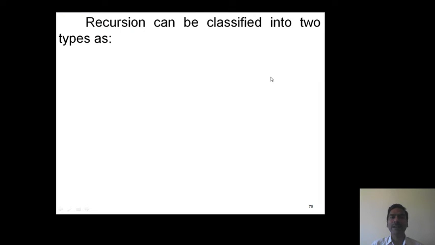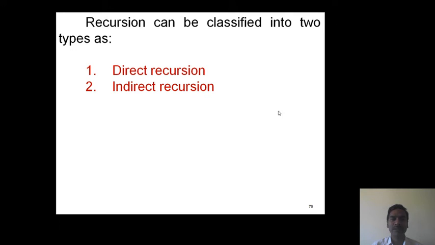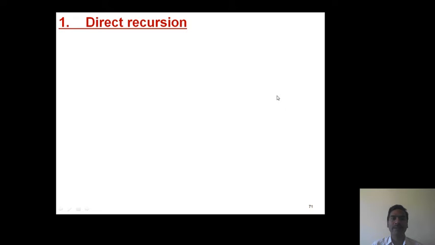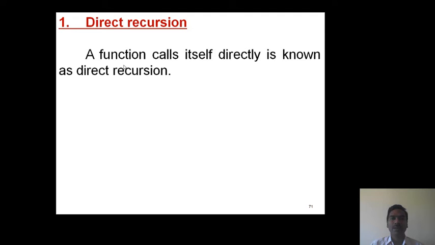Now depending on the way of calling the function, recursion can be classified into two types: direct recursion and indirect recursion. Here, first one, direct recursion. A function that calls itself directly is known as direct recursion.